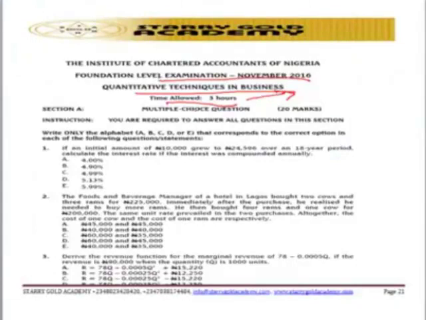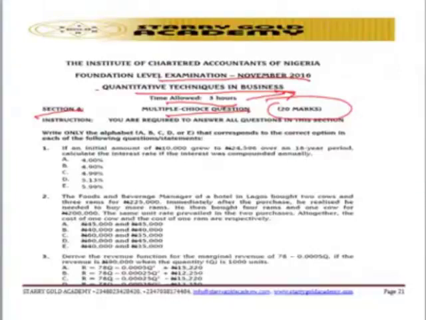Under section A, we have multiple choice questions, and that particular multiple choice section carries 20 marks. That is 20 marks multiplied by 1.8. You have 36 minutes to be spent on this multiple choice section, from question 1 to question number 20.